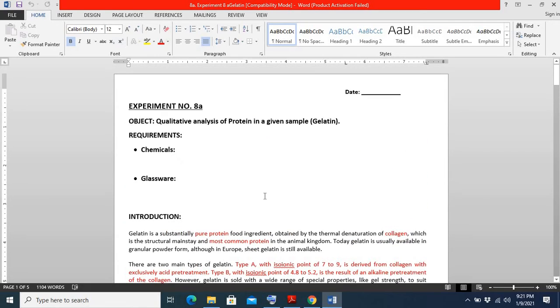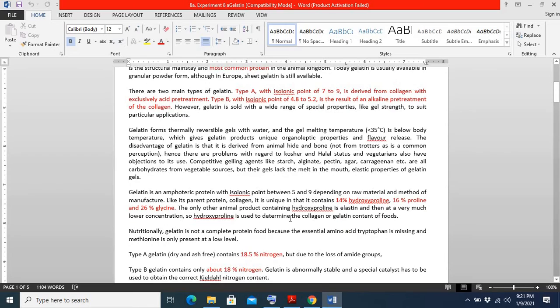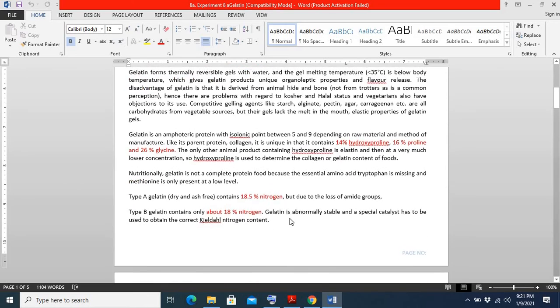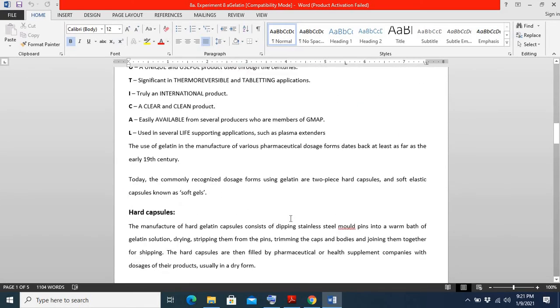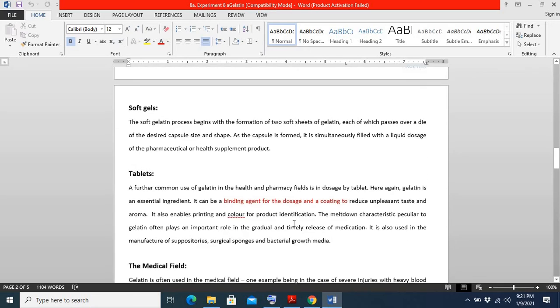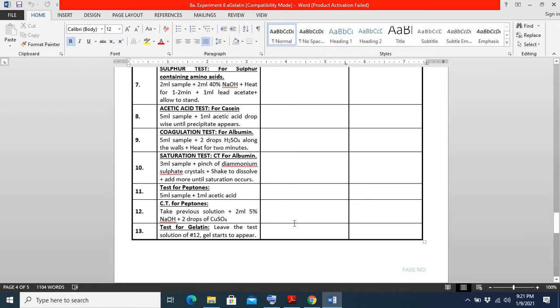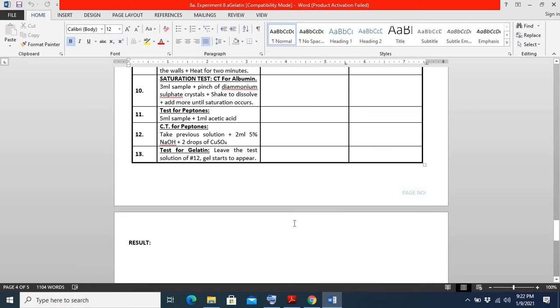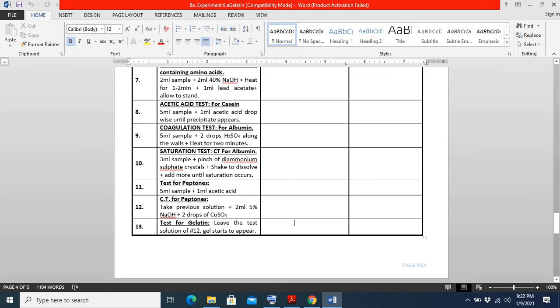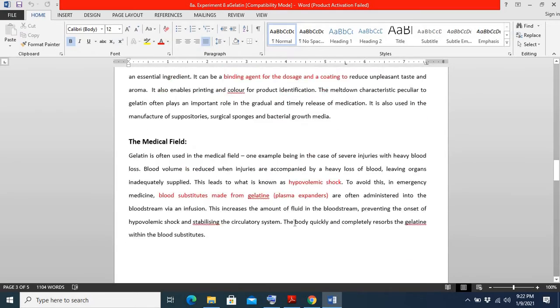So before discussing how we can analyze gelatin in the sample, and what tests we can perform for this purpose,